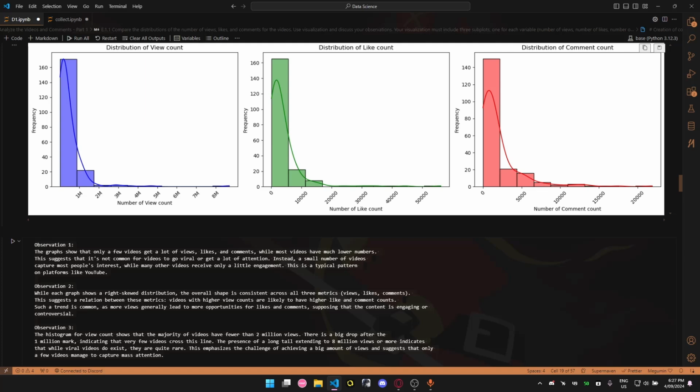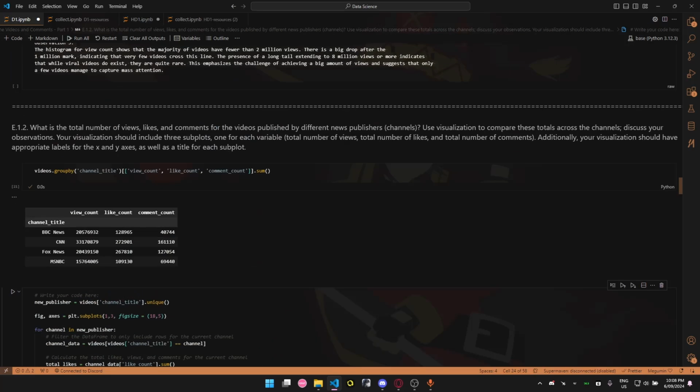Then I have one more observation. If you see, the histogram for view count shows that most videos have fewer than 2 million views. There's a big drop after the 1 million mark, with very few videos passing the 2 million mark. However, there is a long tail extending to higher view counts. So achieving a high view count is hard, it's challenging. And while viral videos exist, they are pretty rare. So this highlights the difficulty of reaching mass attention and suggests that only a few videos manage to attract a large audience.